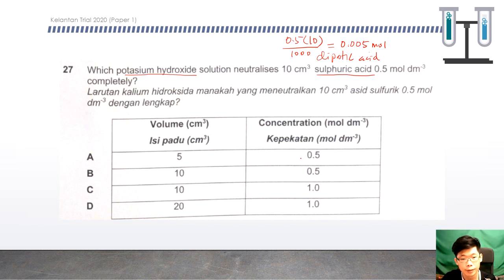MV over 1000. So this one is not the answer. This one should be the same, 0.005, so it's not the answer. We want the double. The number of moles should be double. So this one should be the answer, 0.01. This one is 0.02 already, so this one is not the answer. So C should be the answer, because diprotic acid produces 2 moles of hydrogen ions.